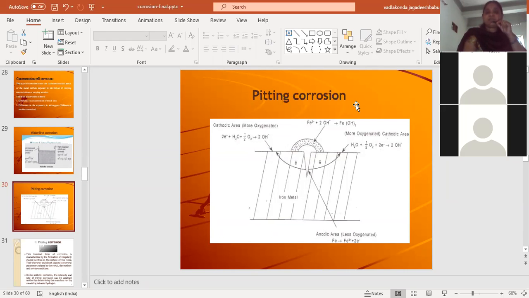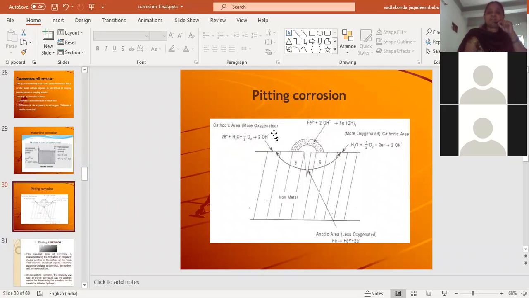So this type of mechanism is known as pitting corrosion. Pitting corrosion is possible when the metals have small holes or small pits on the surface. Pits may be formed, meaning holes may be formed on the metal surface, when an overload is dragged over the metal, or when any chemicals attack the metal, or when we cut the metal into pieces, because of the cut edges also.